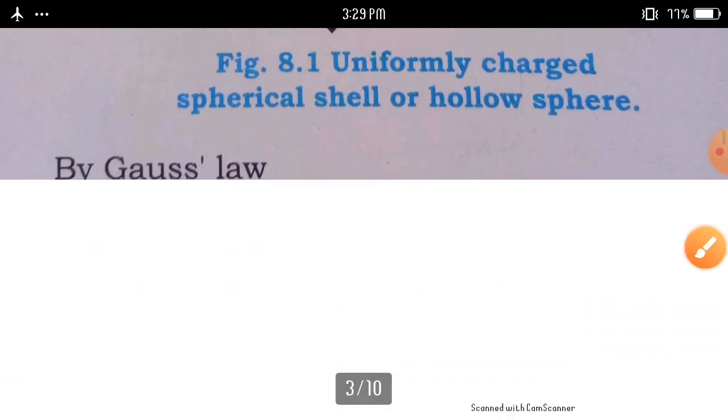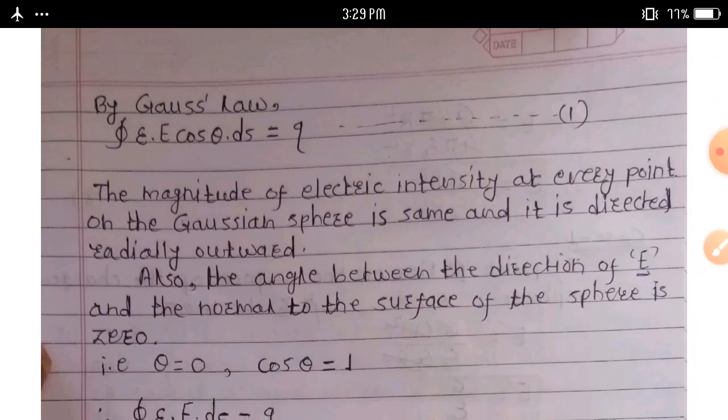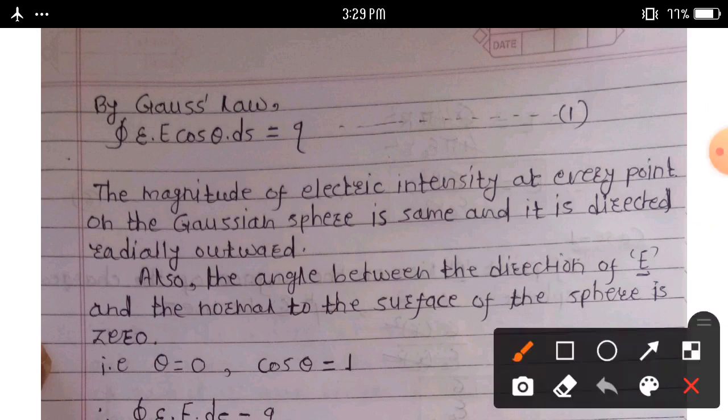Then by Gauss law, the total integration in a closed surface, epsilon into E cos theta into ds is equal to q. Consider equation first.